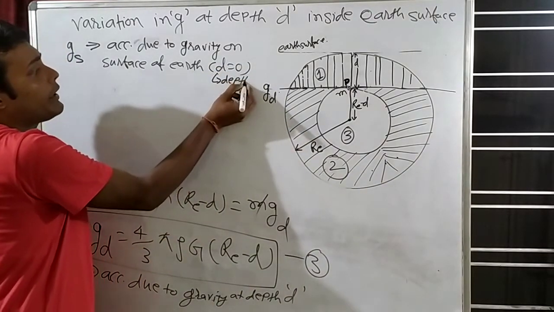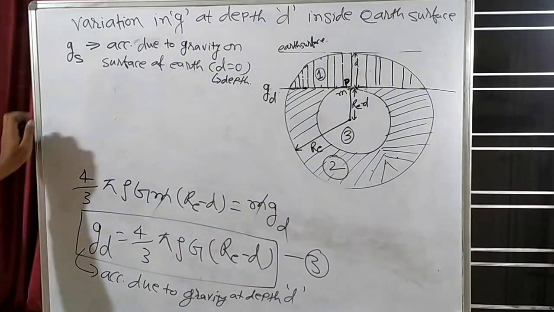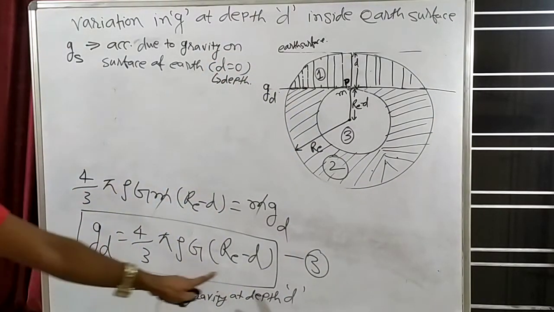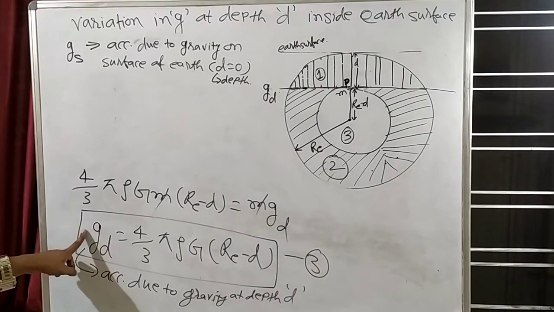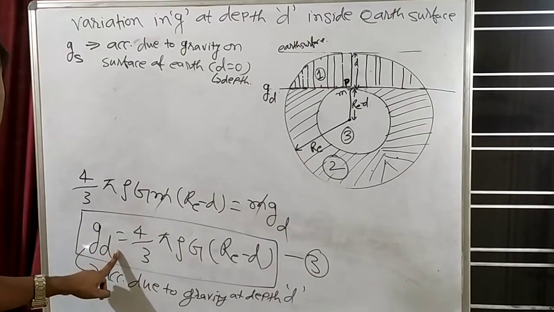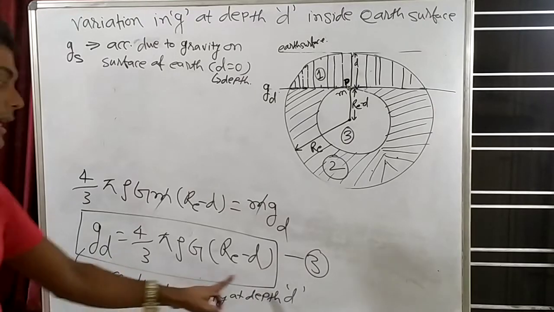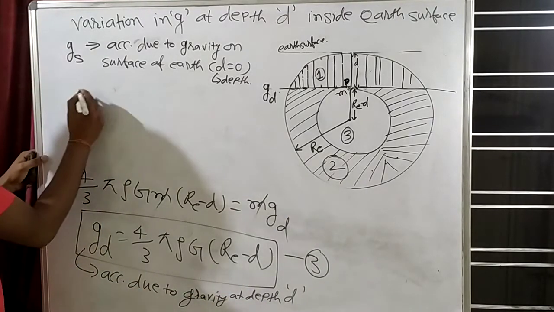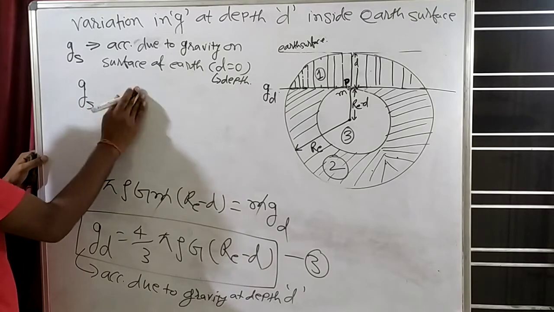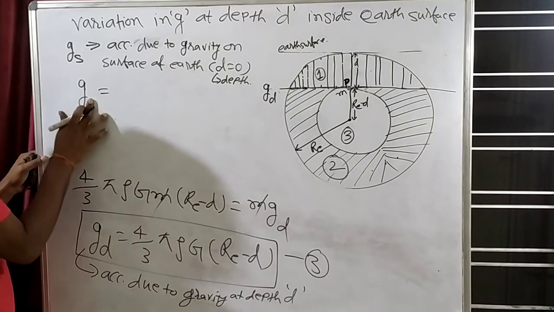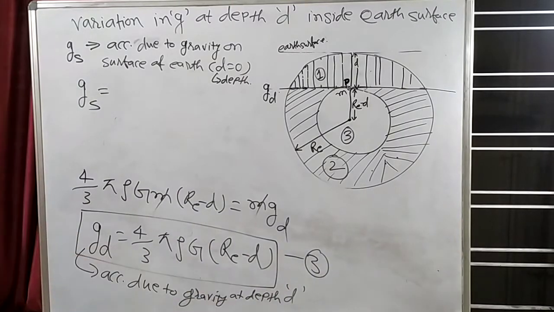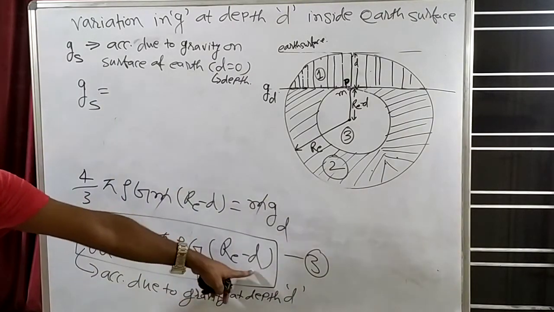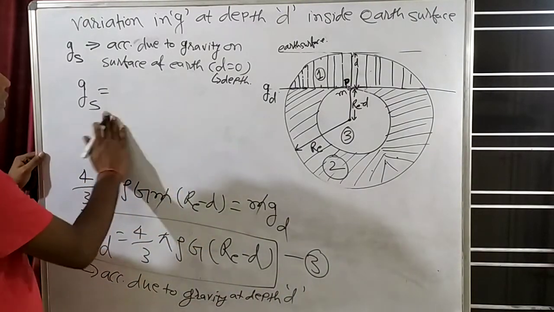So when depth will become 0, we will reach the surface. So in this equation, make d equal 0, and in place of g_d, we get g_s, acceleration due to gravity on surface. So in this equation, put d equal 0.